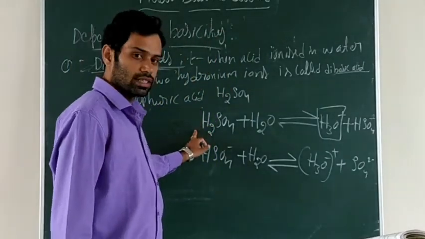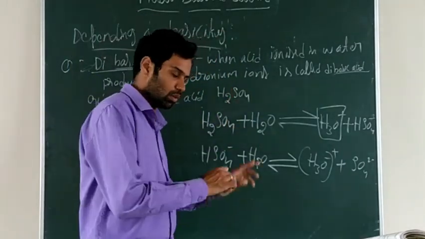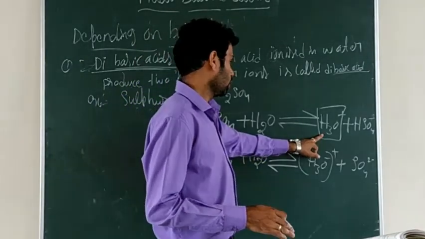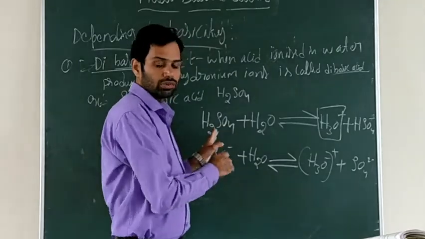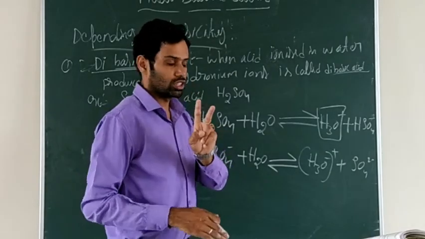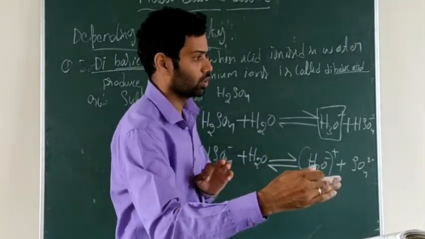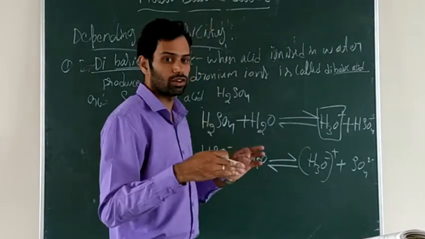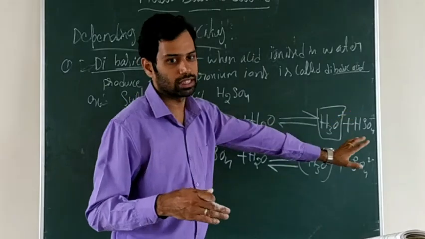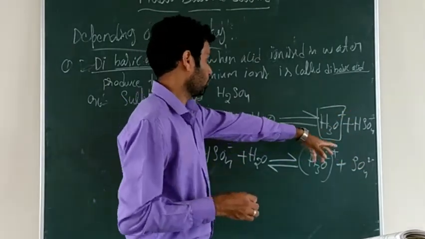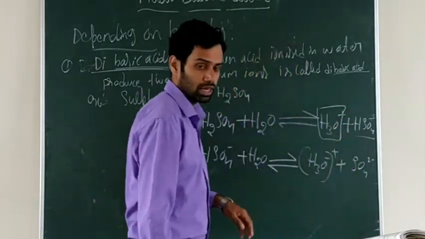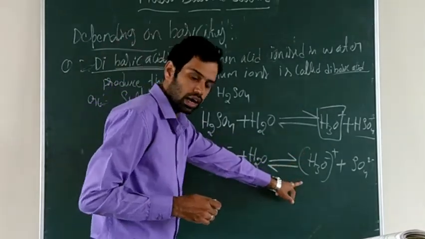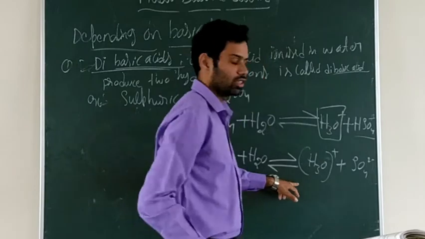When sulfuric acid ionizes with water, it will produce one hydronium ion first. In sulfuric acid we already know there are two hydrogen atoms. If one hydrogen atom is removed, only HSO4 minus will remain. Then HSO4 minus again reacts with the water, and again it forms another hydronium ion H3O plus.